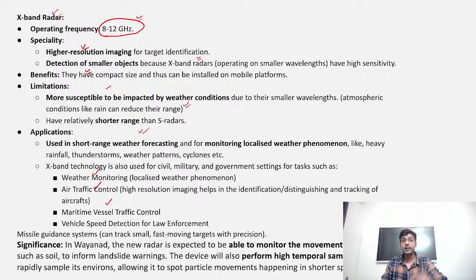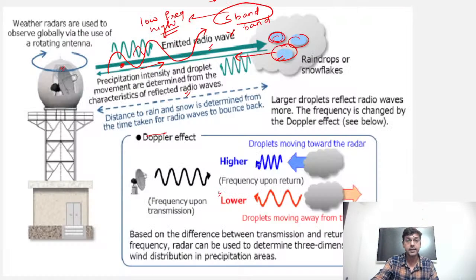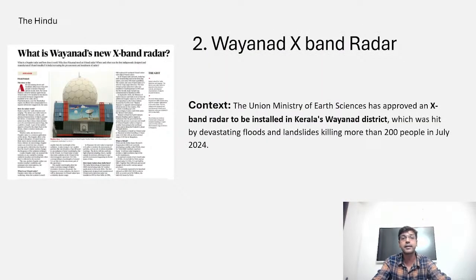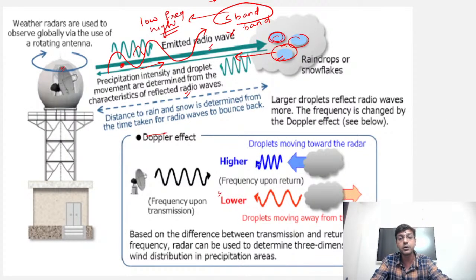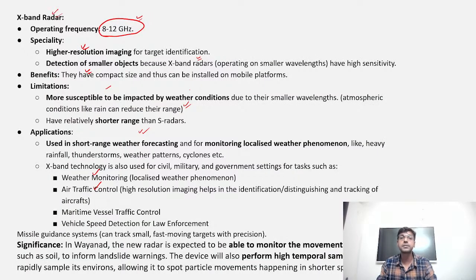And apart from that, what we have also highlighted here is that it will not only cater to the rainfall, it will also handle the problems associated with landslides, and it will also act as an early warning system for landslides as well. So in Wayanad, this new radar is expected to monitor the movement of the soil particles as well, right?